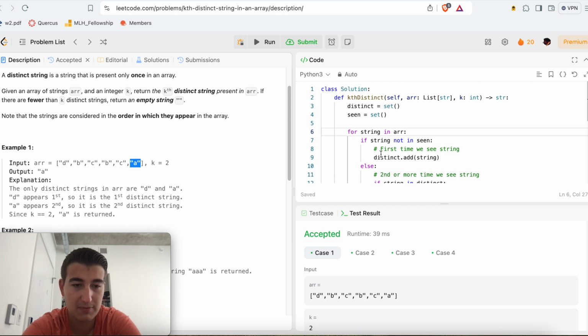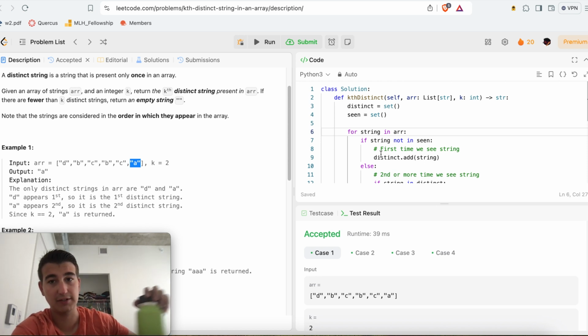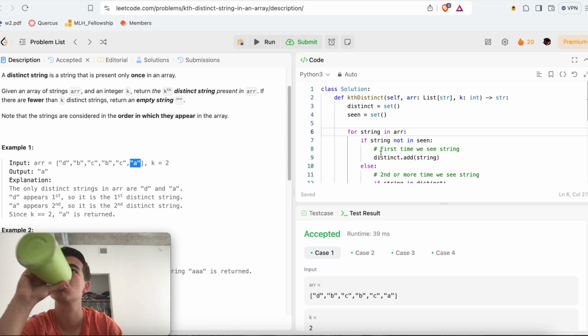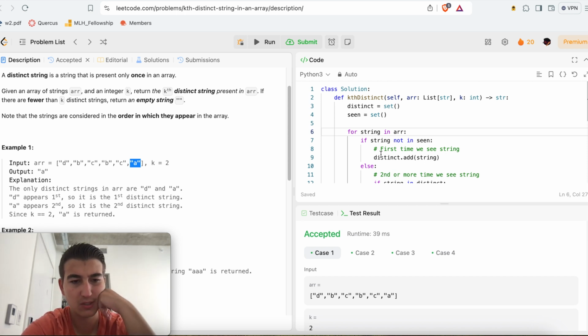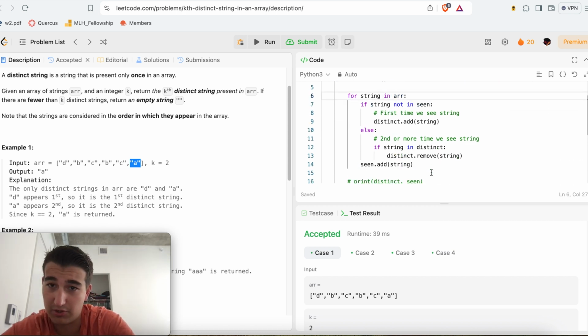D could happen at the beginning and the end of the array. So maybe it would be nice to populate a set where we keep track of an ordering, right? Maybe we could do a dictionary and we keep track of the indices that we saw stuff, right? But then we'd have to loop through everything in the dictionary, which at most would be O of N. I mean, this is a pretty good solution otherwise.